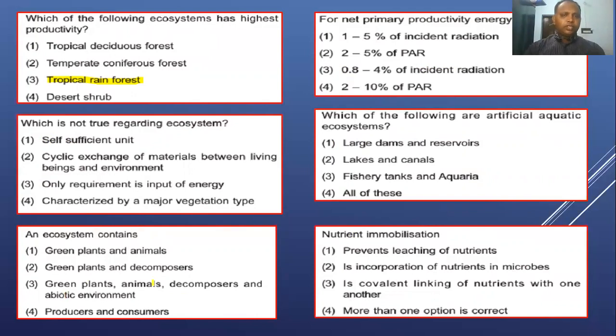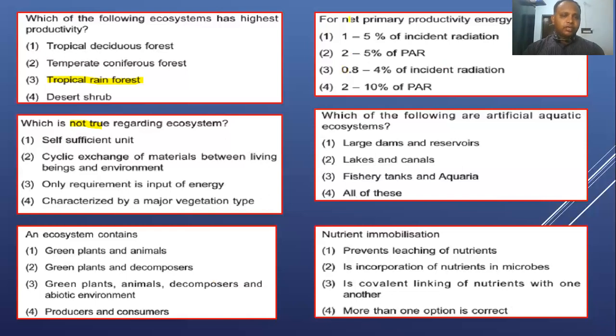So next question, which is not true regarding ecosystem? Self-sufficient unit, that is right. Cyclic exchange between organisms and environment, that is also right. The only requirement is input of energy, that is right. Characterized by a major vegetation type.